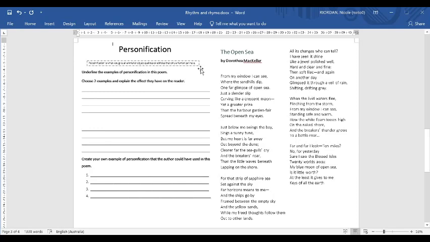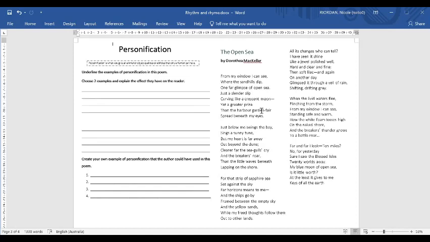Okay, so looking at The Open Sea by Dorothea McKellar, we are going to have a quick look through now, finding the personification that we can see. Then we are going to go over here, practice doing the activities that you are going to have to do on yours, and then I will let you go do that. Okay, so what we're going to do is I am going to read through this. What I would love for you to do is try and pick out the personification when I say it. So remembering that personification is when you give a human trait to something that is not human, so an inanimate object or an animal.